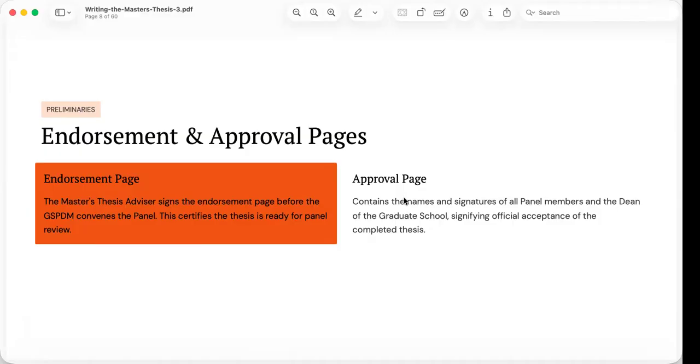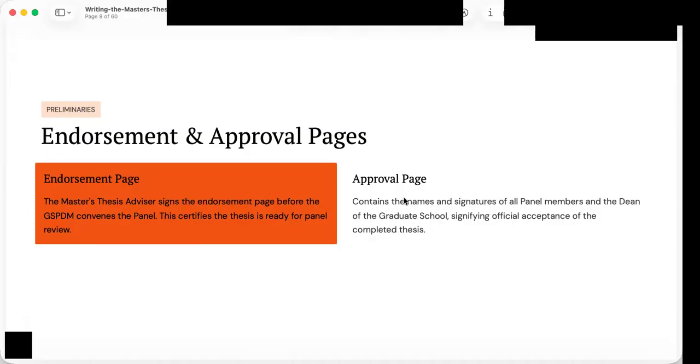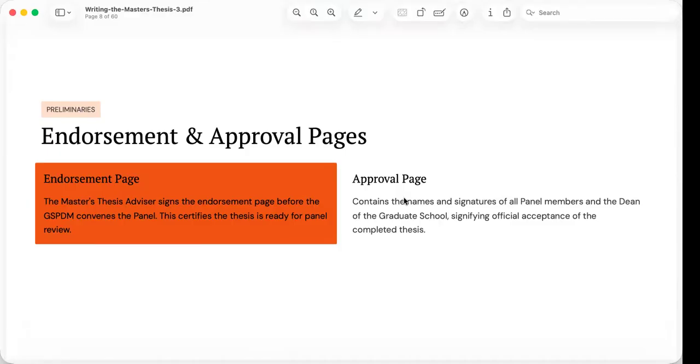After the defense comes the approval page. This page contains the signatures of members of the examining panel, as well as the dean or authorized academic official. Signatures indicate that the thesis has successfully met the academic standards required by the graduate school. In many cases, approval comes after the student has completed the revisions required by the panel.